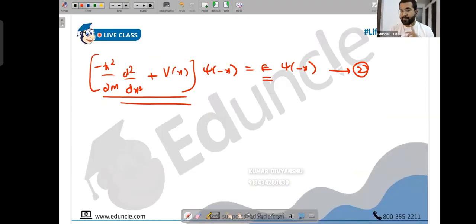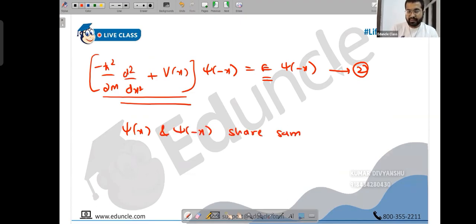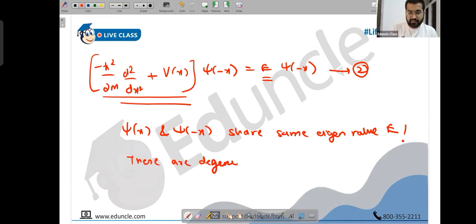Yesterday we had learned, people, that if we have two wave functions which share the same eigenvalue, then you call them degenerate wave functions. So first of all, we can write here that psi of x and psi of minus x share the same eigenvalue E. So these are nothing but degenerate wave functions.